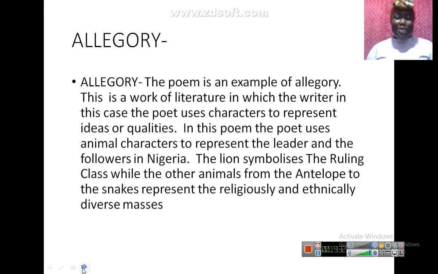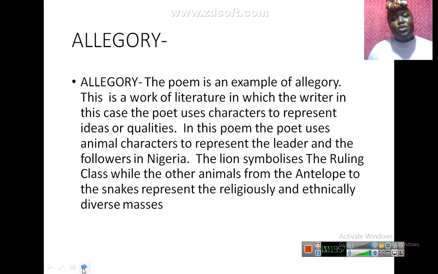Allegory. I would say allegory. As a son, please pay attention. Say allegory. Now, the poem is an example of an allegory. This is a work of literature in which the writer, in this case the poet, it could be a novel, uses characters to represent ideas or qualities.